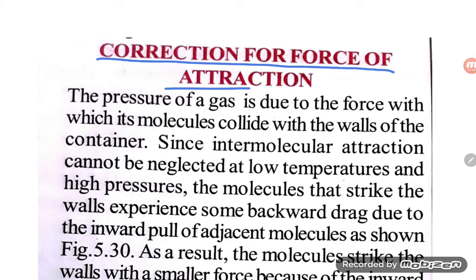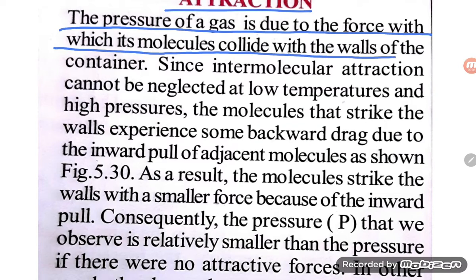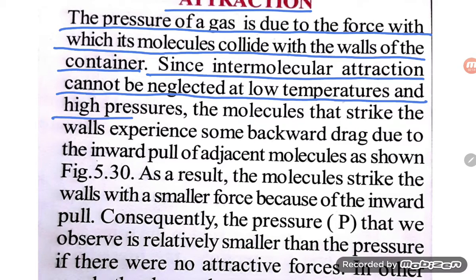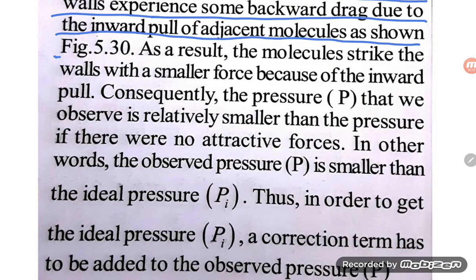Correction for the force of attraction. The pressure of a gas is due to the force with which its molecules collide with the wall of the container. Since the intermolecular attraction cannot be neglected at low temperature and high pressure, the molecules that strike the wall experience some backward drag due to the inward pull of the adjacent molecules, as shown in figure 5.30.